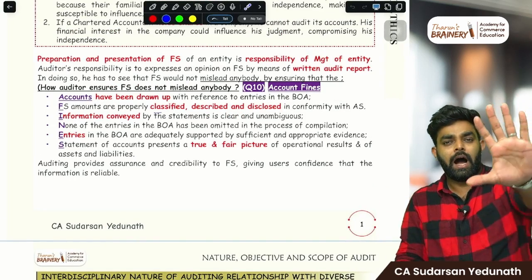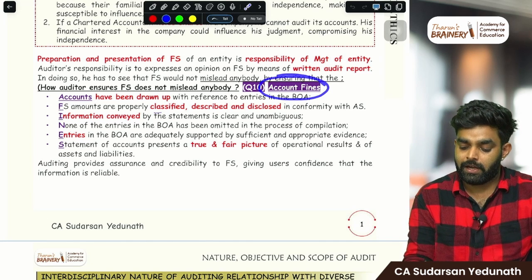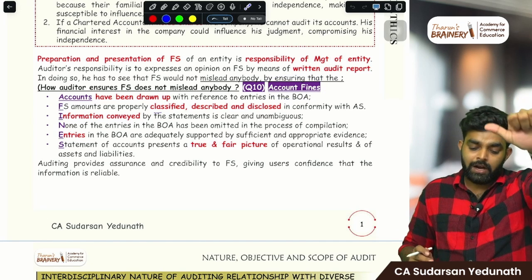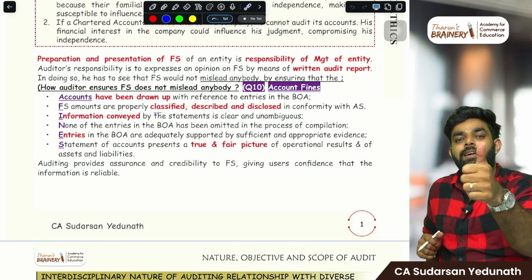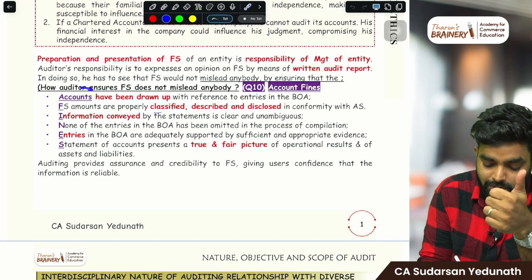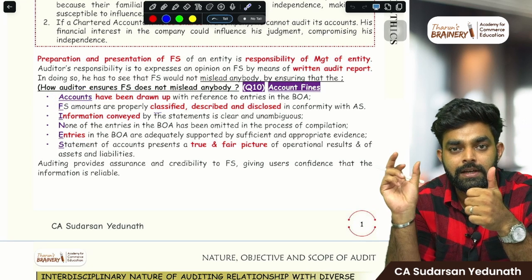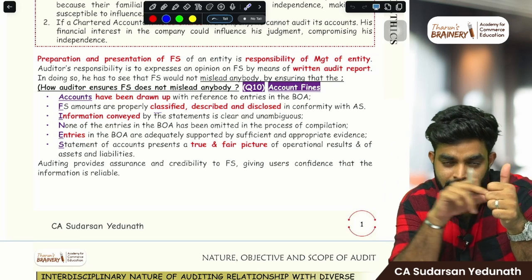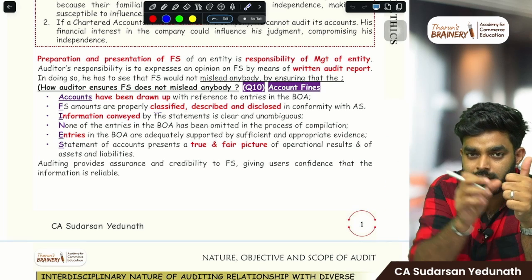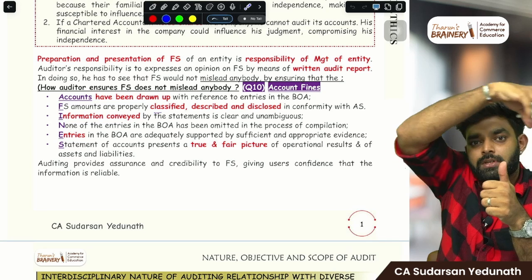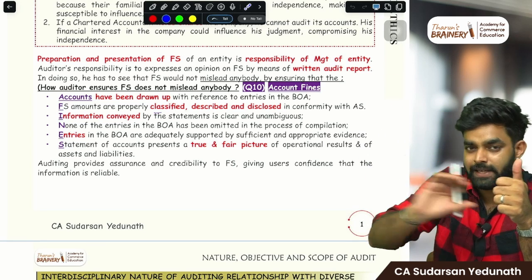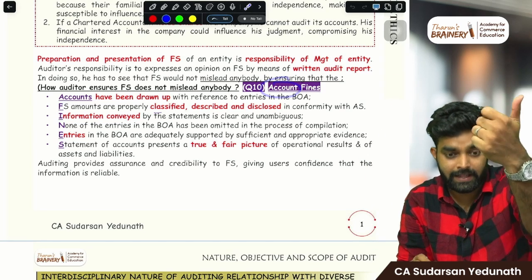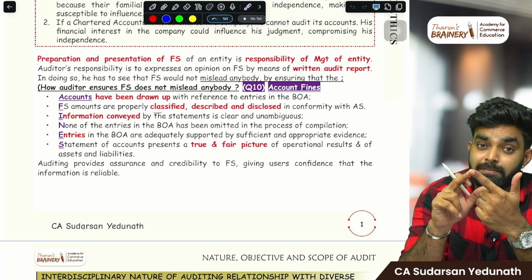First is ACCOUNT FIND. That is the mnemonic. Account. Accounts have been drawn up with reference to entries in the books of accounts. First, he will make sure that all the figures in the financial statements are coming from the books of accounts itself. He will cross-check that all the accounts are made up from the books of accounts itself. Figures are the same. He will tally that. That is first, account.